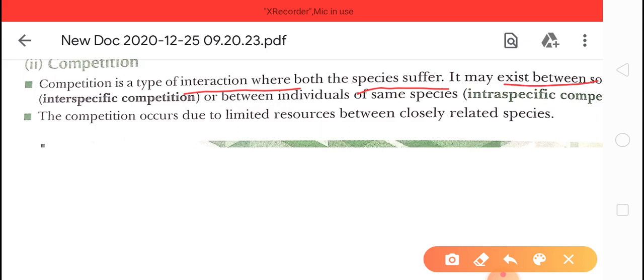It may exist between the same species or between individuals of different species. So in this, children, both species will be harmed.